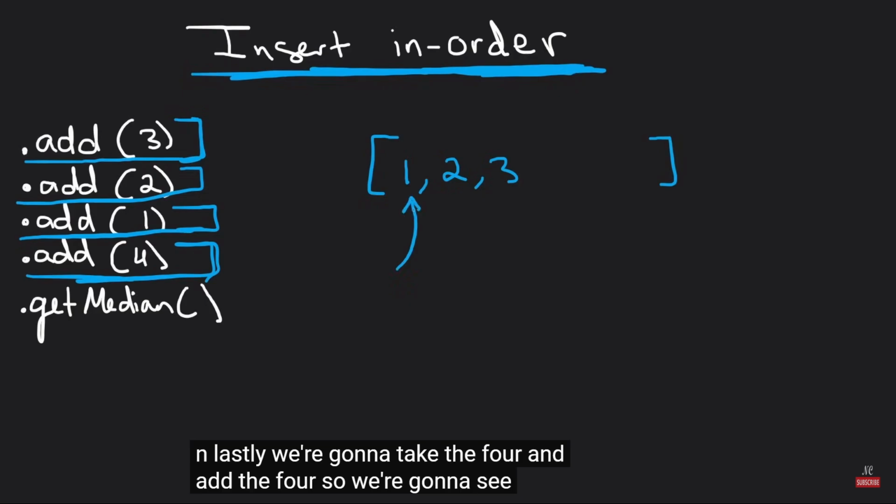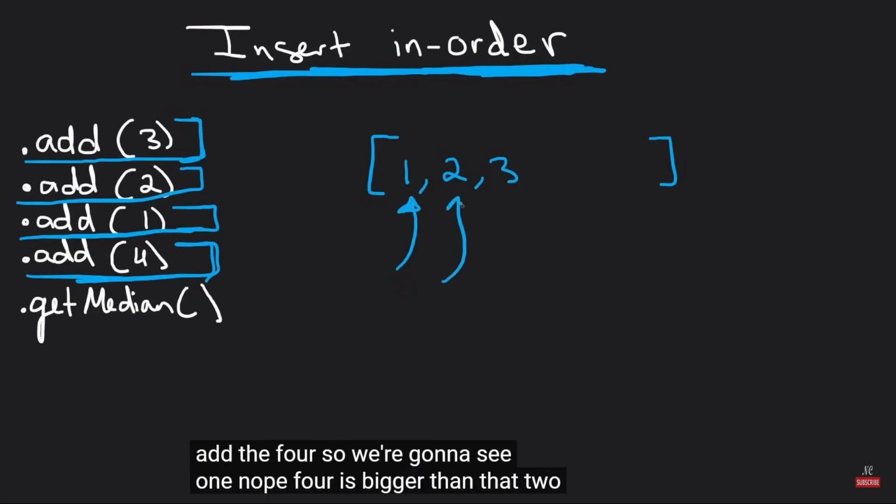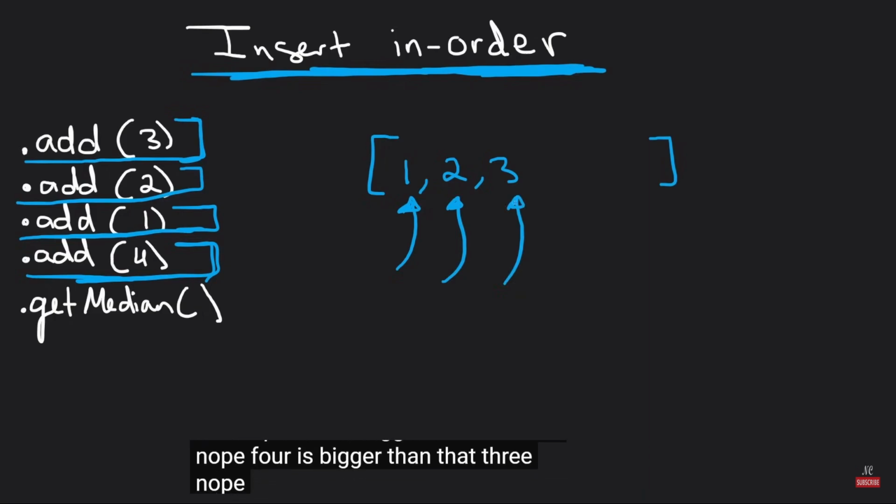Lastly, we're going to take the 4 and add the 4. So we're going to see 1, nope, 4 is bigger than that. 2, nope, 4 is bigger than that. 3, nope, 4 is bigger than that. So we add the 4 at the end.